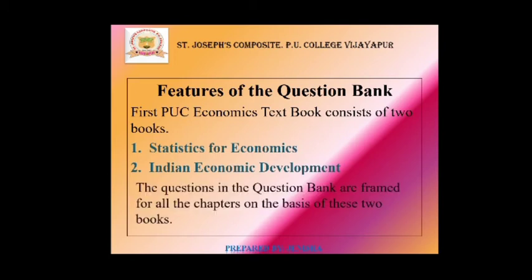The questions in the question bank are framed for all the chapters on the basis of these two books.